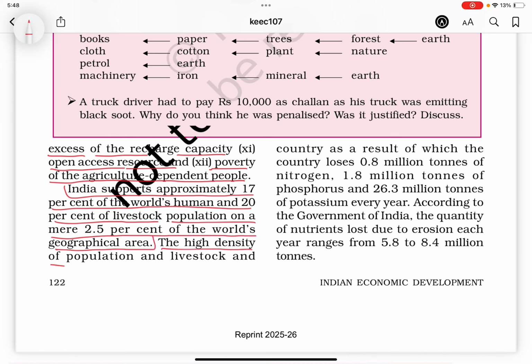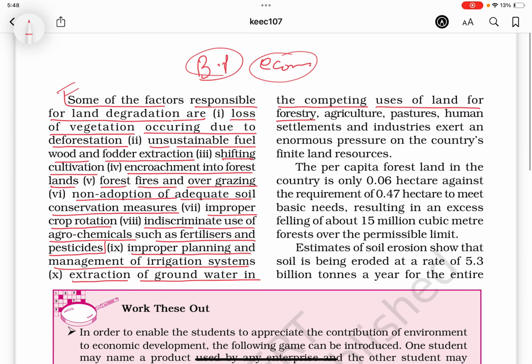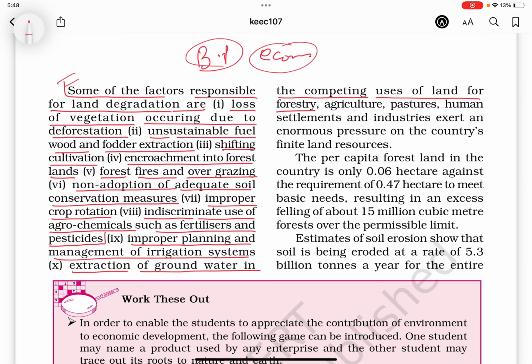The high density of population and livestock and the competing uses of land for forestry, agriculture, pastures, human settlements, and industries exert an enormous pressure on the country's finite land resources.